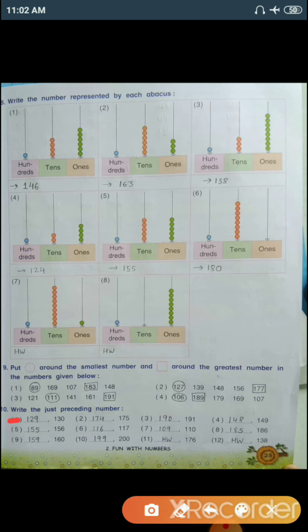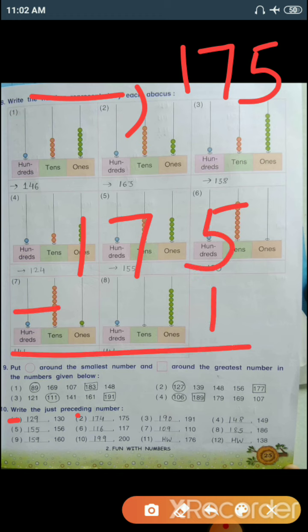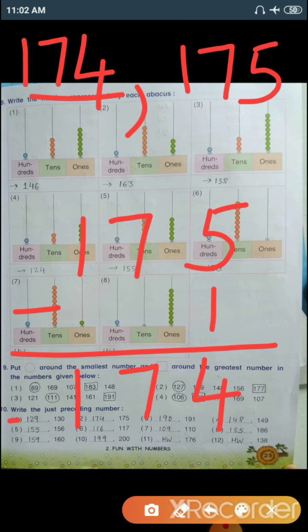So the first answer is 129. Now number 2, dash, comma, 175. Again 175 minus 1. 5 minus 1, 4. 7 as it is, 1 as it is. So the previous number of 175 is 174.